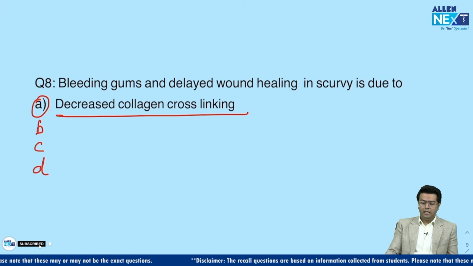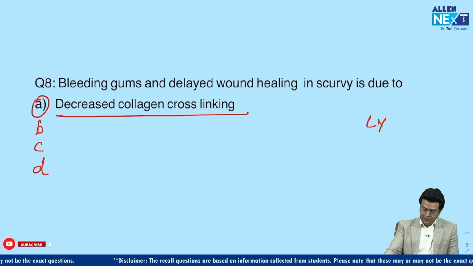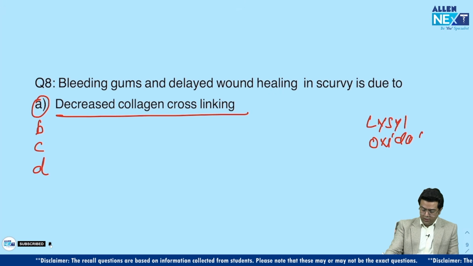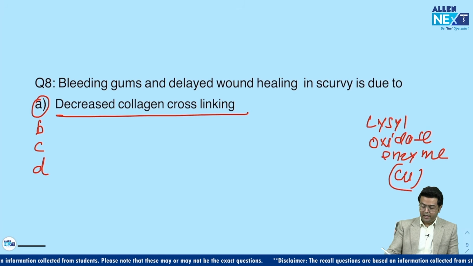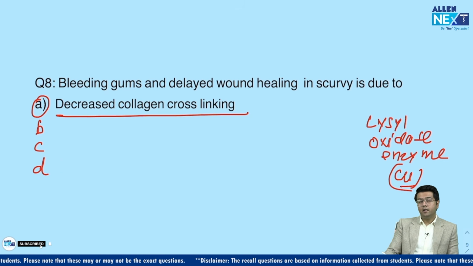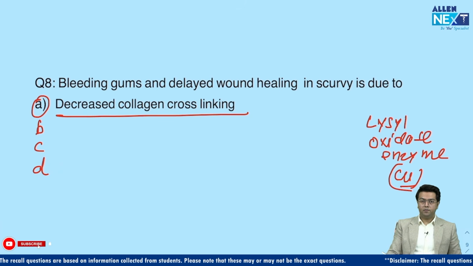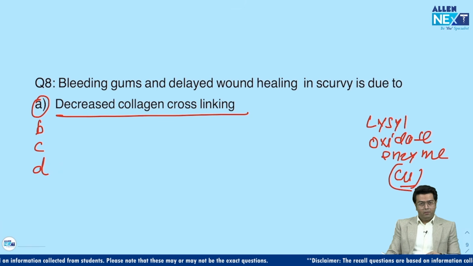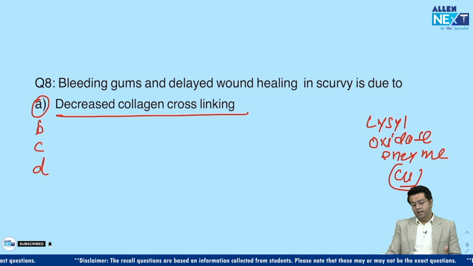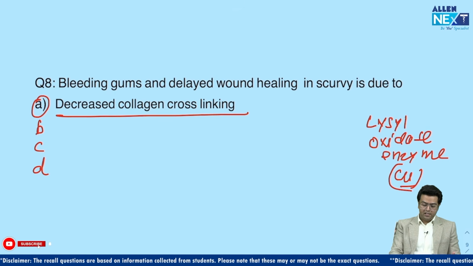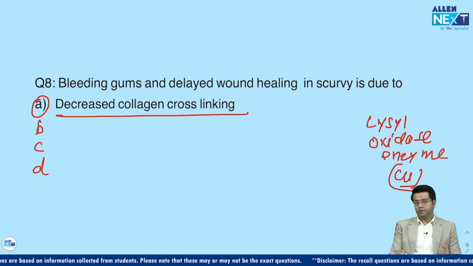Decreased collagen cross-linking, actually cross-linking is the job of the lysyl oxidase enzyme, right? And lysyl oxidase is a copper dependent enzyme, and guys, copper deficiency is called Menkes disease, right? So cross-linking of collagen, I'm not sure if this was the exact word that was mentioned in the MCQ. So again guys, I need your help here. But yes, it was something related with collagen that was mentioned and that most of the students have marked. So probably decreased collagen synthesis is the correct answer, right? And even if nothing else is mentioned about collagen, then this is the answer, right?